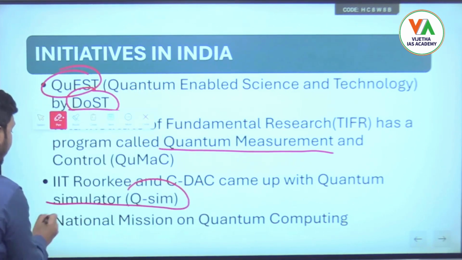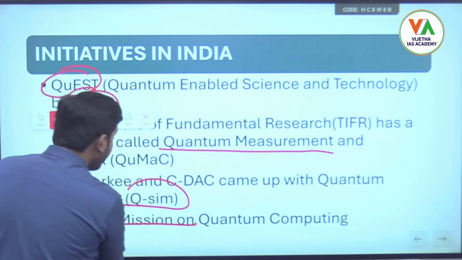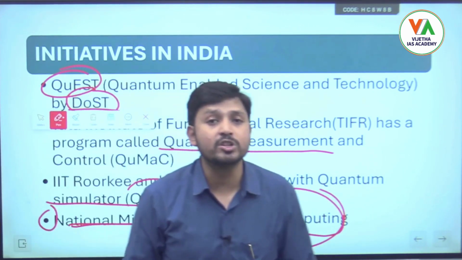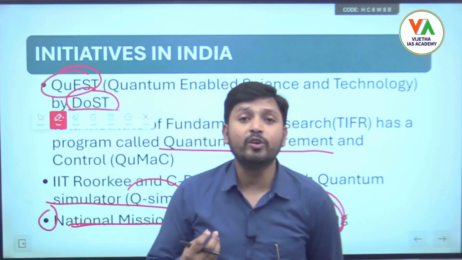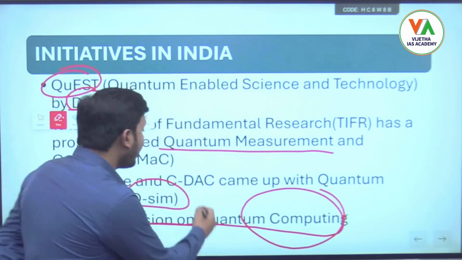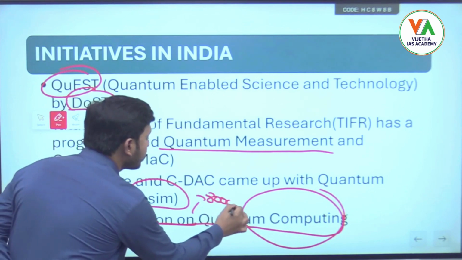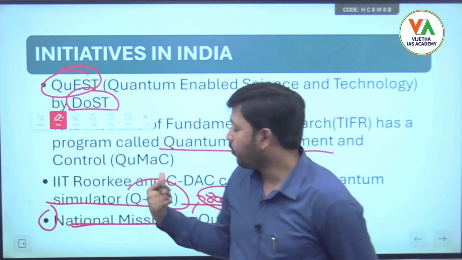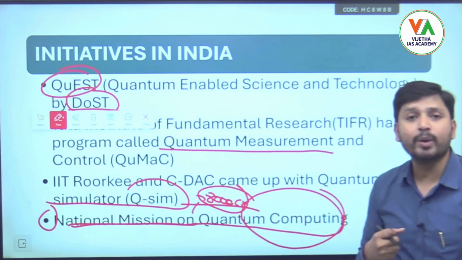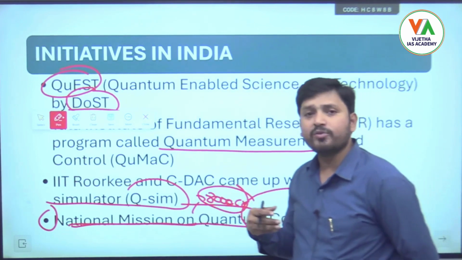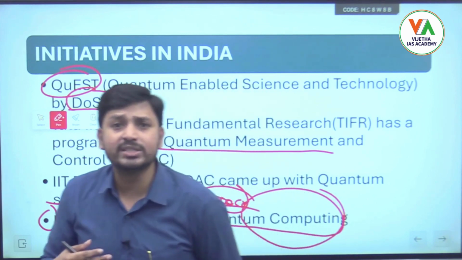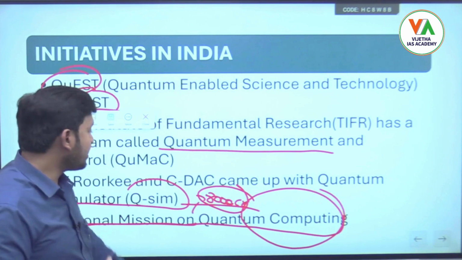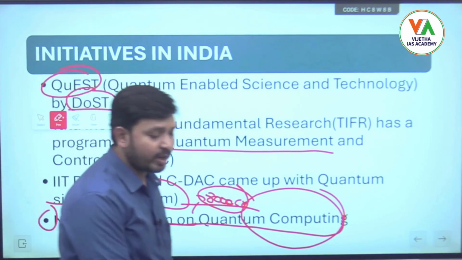And the most important thing is the quantum mission, the National Mission on Quantum Computing, which was brought in by the Government of India, where it has allotted around 8,000 crores. Around 8,000 crores have been allotted for this National Mission on Quantum Computing, where they are planning a lot of research on these new technologies. For that purpose, the National Mission on Quantum Computing has been brought in by the Government of India.